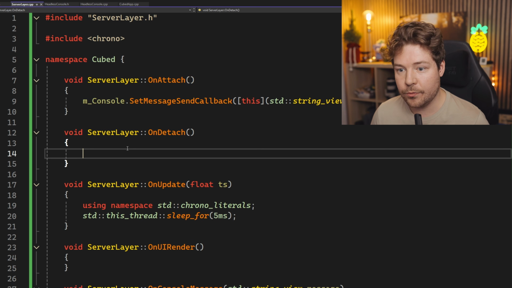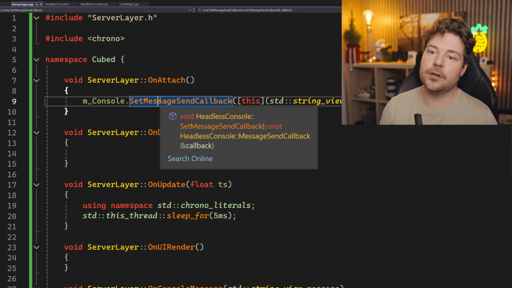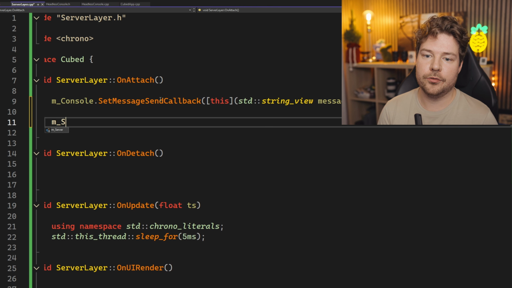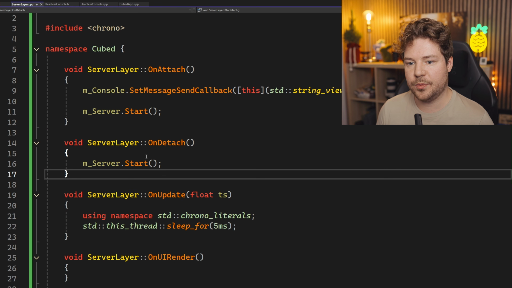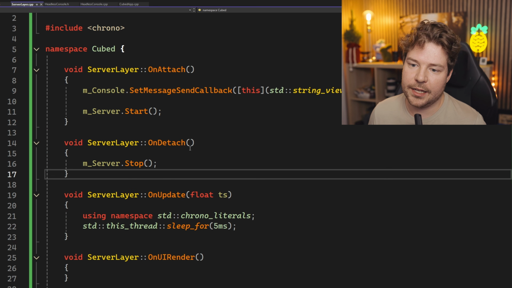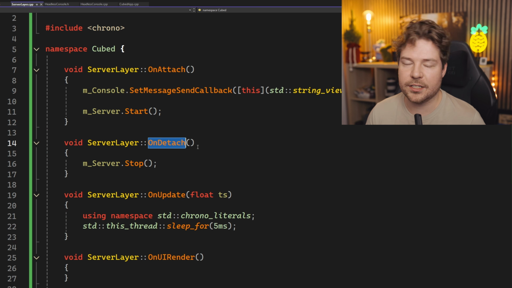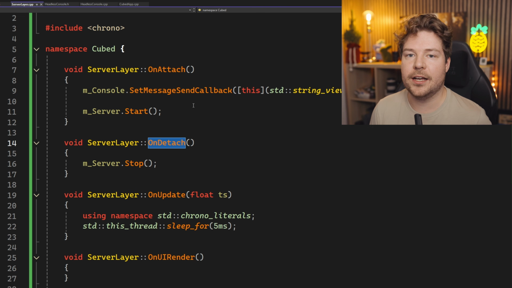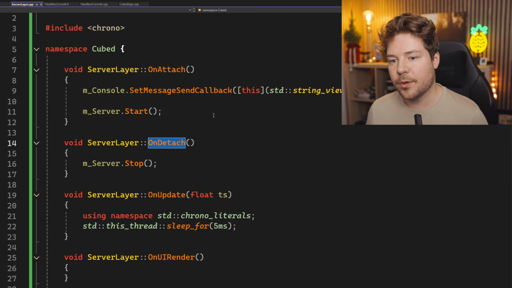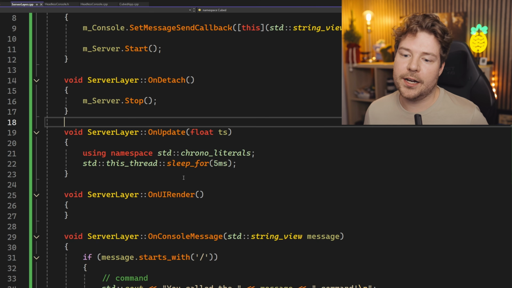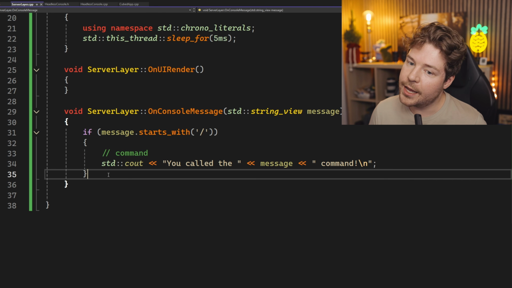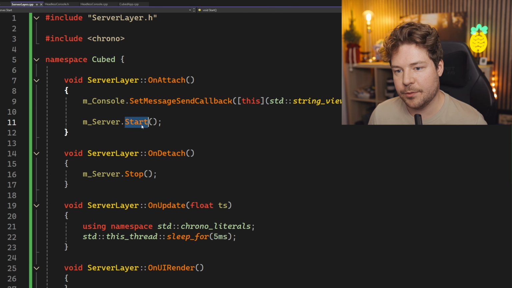Once that's done, we can start it now. So if we wanted to, and on attach, I guess, we could do server.start. And now the server's running. We could do stop inside detach, but obviously, in order for the layer to get detached, this function will get called externally if we pop the layer off the layer stack. So if the application somehow had functionality to do that, which it doesn't at the moment, then it will call stop. But otherwise, maybe we'll call /quit and it will actually stop the server. So yeah, we'll definitely see.